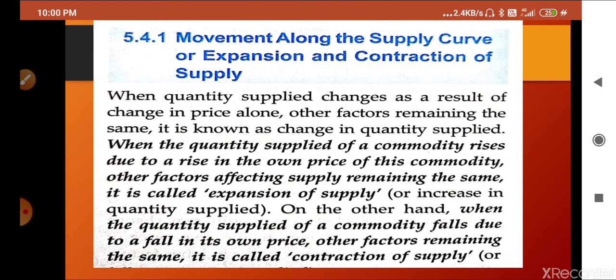In opposite of this, when the quantity supplied of a commodity falls due to a fall in its own price, producers are not willing to supply in the market. That's why supply will fall and it comes downside. In demand, contraction was upside, and here contraction is downside. So this is the change from demand to supply.